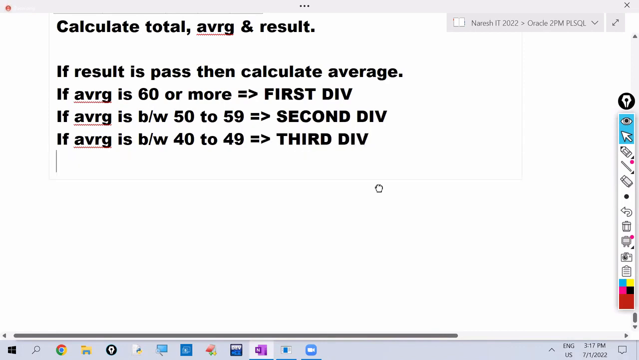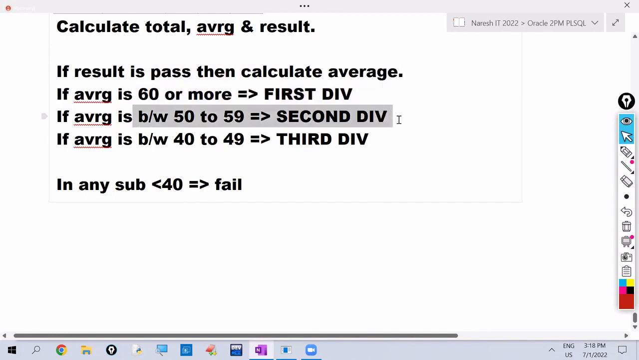So for fail, what is the condition? In any subject, less than 40 means the result is fail. Okay, if pass, calculate average. If the average is 60 or greater than 60, the result is first division. If the average is between 50 to 59, second division. If the average is between 40 to 49, third division.